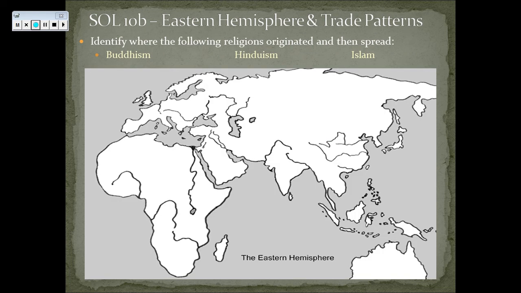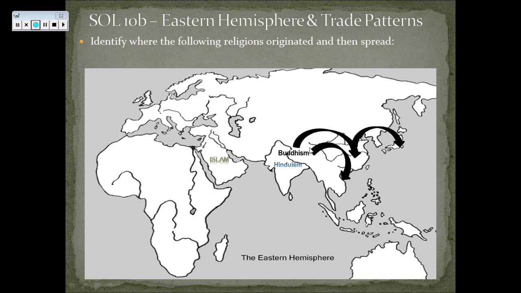And then identify where the following religions originated and then spread. So Buddhism originates in northeast India. Hinduism originates in central India from the Aryans, and then Islam is going to obviously originate in the Arabian Peninsula. Buddhism is going to spread throughout Southeast Asia into China and eventually into Korea and Japan. Hinduism just kind of sticks near India. Islam's going to spread everywhere: to West Africa, throughout Central Asia, into North Africa, and as well into Southeast Asia.